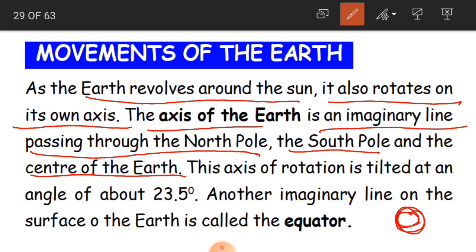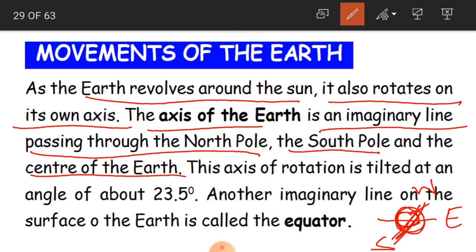So this axis is an imaginary line which passes through the North Pole, the South Pole, and in the center you have got the equator. And this axis of rotation is tilted at an angle of about 23.5 degrees.